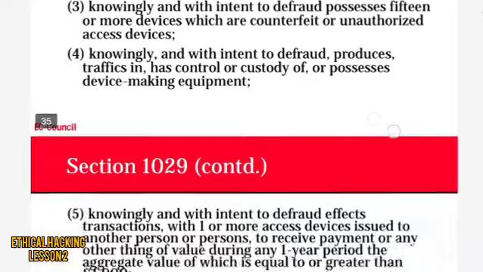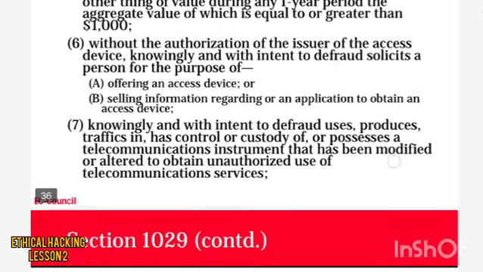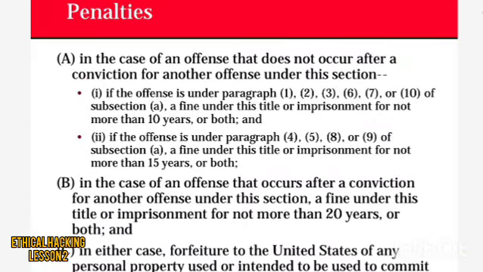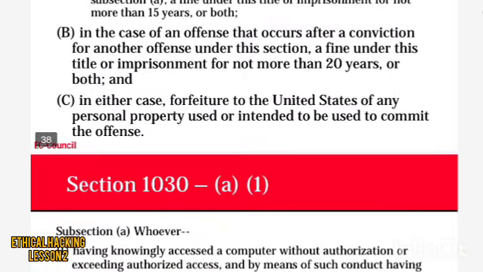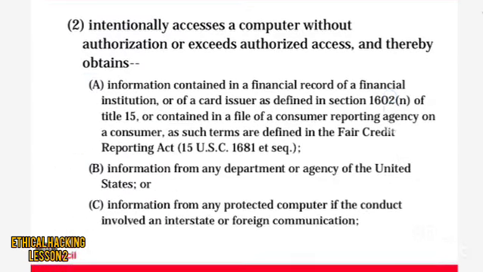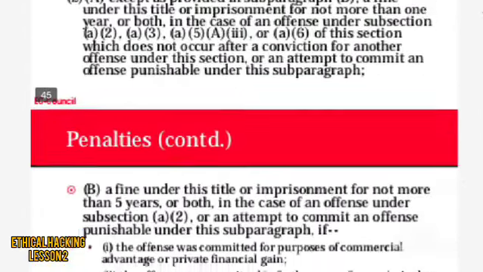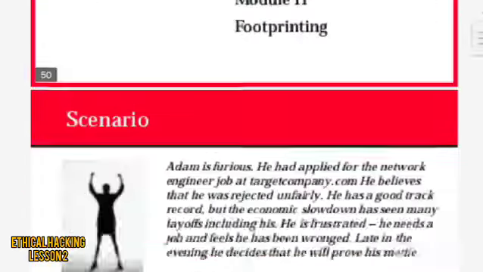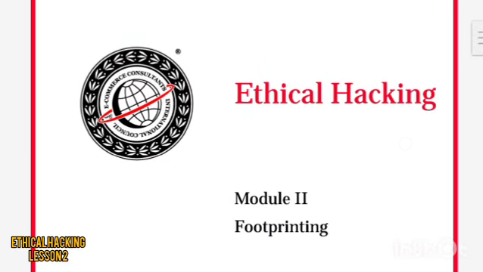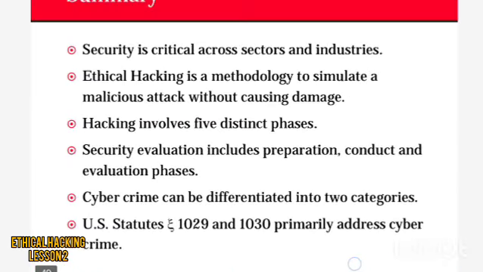And then the sections. According to the sections, ethical hackers can do things. Here different sections are there, and different penalties according to hackers, website hacking, all these things. These are the different sections. In the next class we cover the sections and penalties only. After ethical hacking, module 2 is next. All the sections are not necessary.